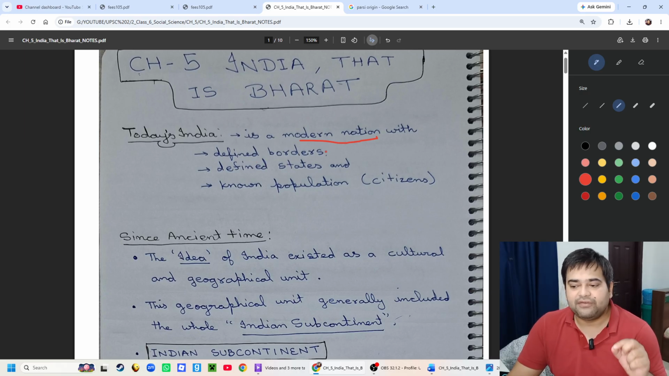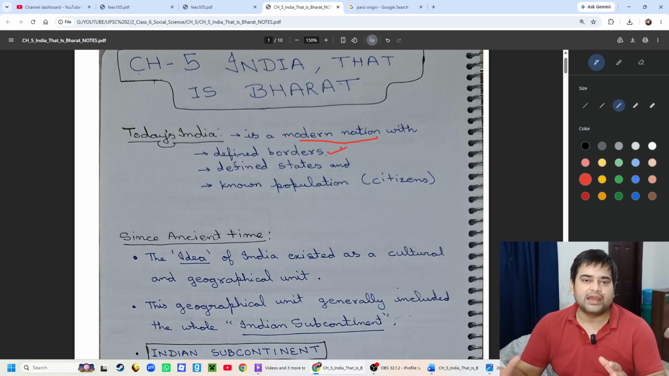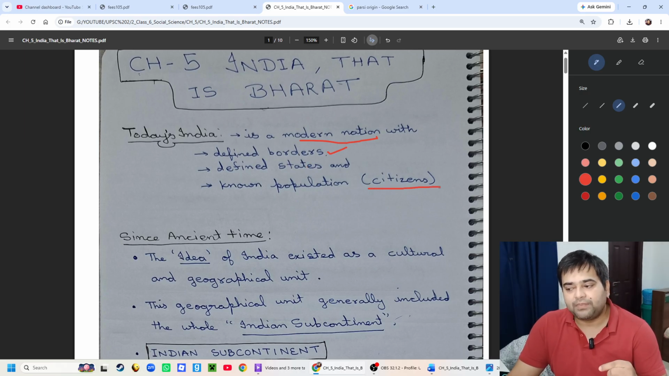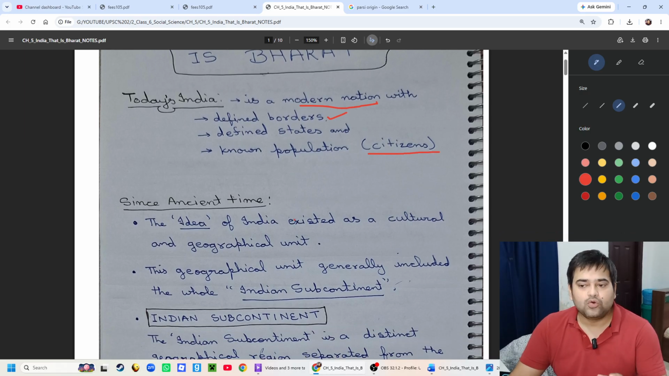It has defined borders. Today we all know the exact map of India. So it has defined borders and defined states. We know the boundaries of all the states, the names of all the states, and the known population. Known population means the people who are citizens of India. So we exactly know who are Indians and who are foreigners in today's India.